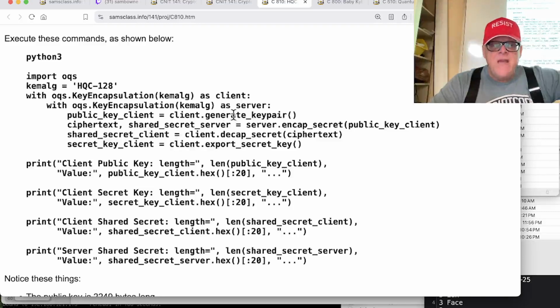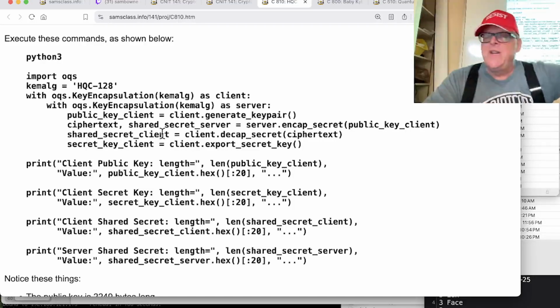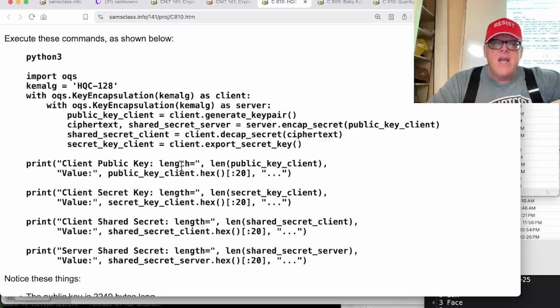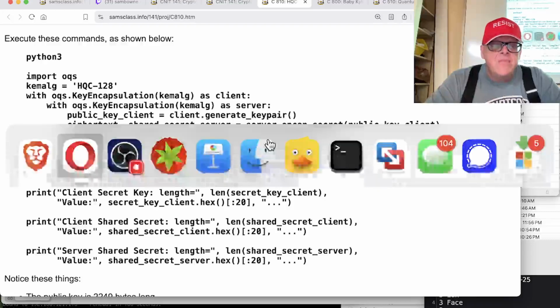We generate a key pair on the client, and then we create a shared secret here by calling the encap secret, and then make the shared secret client and secret key client. So this way I've created the secret key and the public key and the shared secret, which we would exchange using this algorithm with a Diffie-Hellman-like system. So then you can just print them out. I print how long they are, and I print just the first 20 hex characters of each one, since they're pretty long.